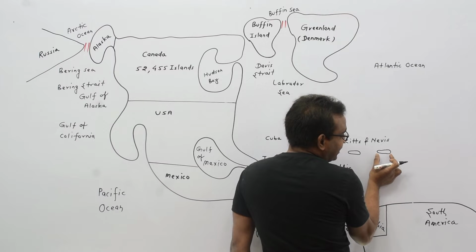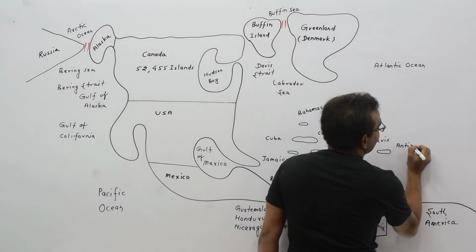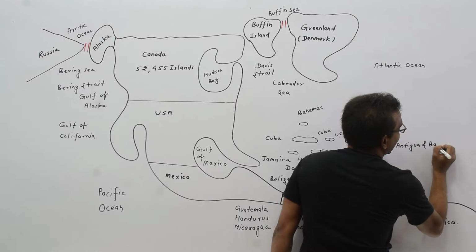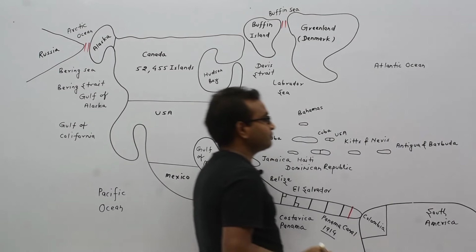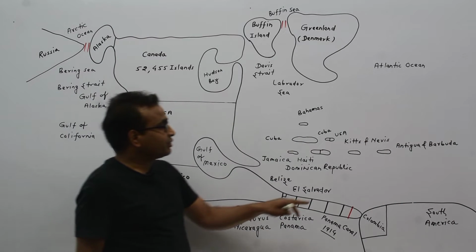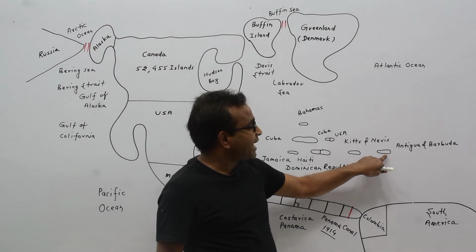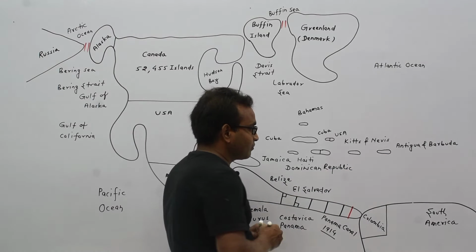This island country is known as Antigua and Barbuda. Look at here. This is Kitts and Nevis, and this island country is known as Antigua and Barbuda.